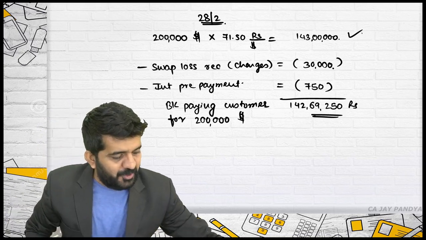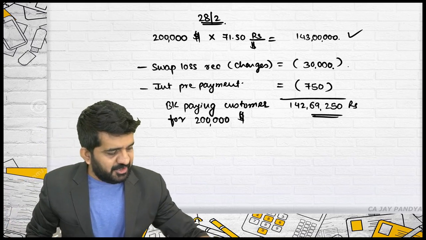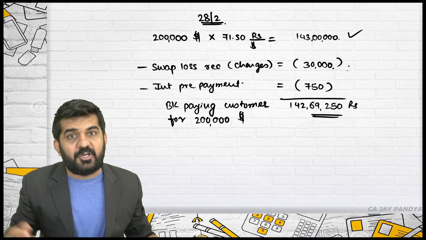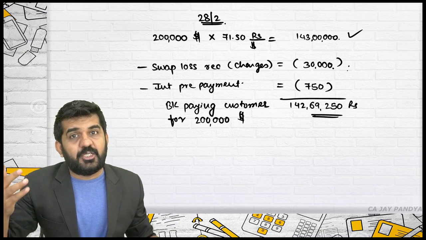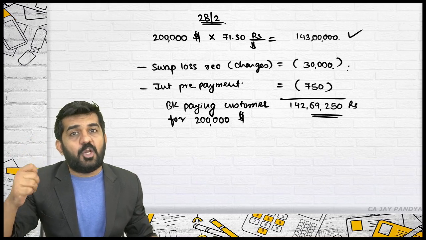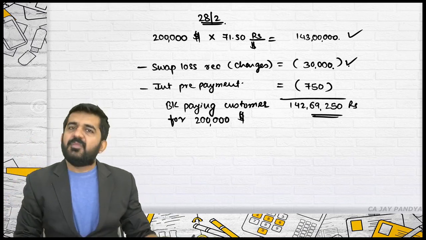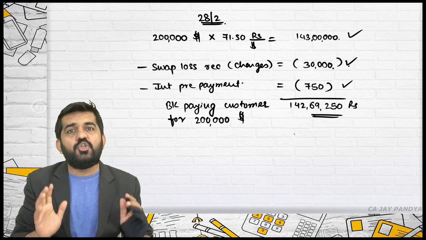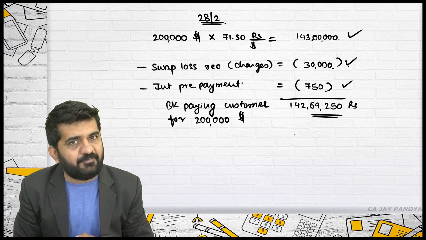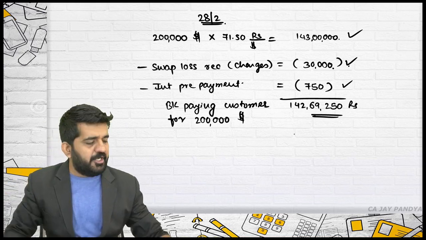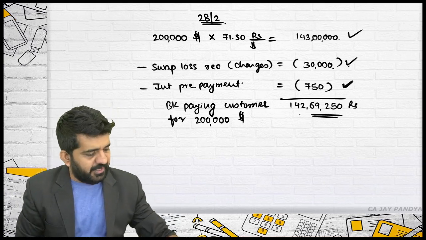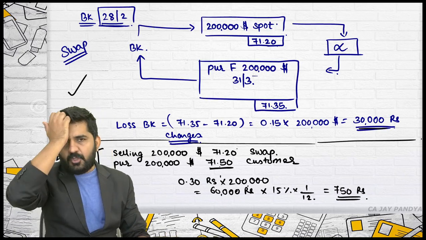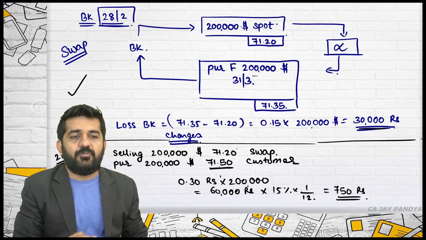See, the bank was to give 1 crore 43 lakhs. Why is it charging 30,000? Because you want pre-delivery, the bank will have to enter into that swap contract, and because of that swap there is a loss to the bank, which the bank will recover from you and deduct directly. And because the payment was to be made on 31st March, the bank has not planned any cash inflow or outflow as on 28th February. So the bank will charge a notional interest of 1 month of rupees 750, and this is what the bank will pay you. This is a premature delivery or premature settlement of a forward contract.